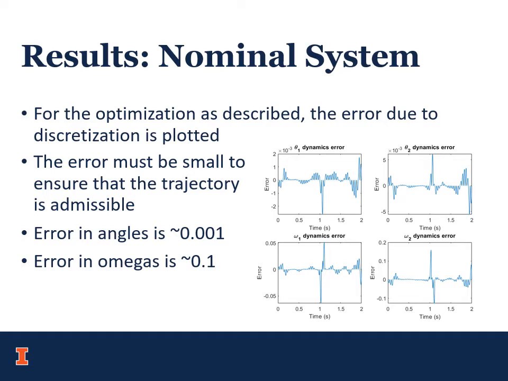The methodology described earlier is used on a nominal system where the ball weighs approximately 100 grams and the bucket is kept at a reasonable distance from the robot. On this slide, I show the error in the dynamics obtained by discretizing the system. As seen at the knot points, the error is zero, and between the knot points, the error increases wherever the trajectory is fast.